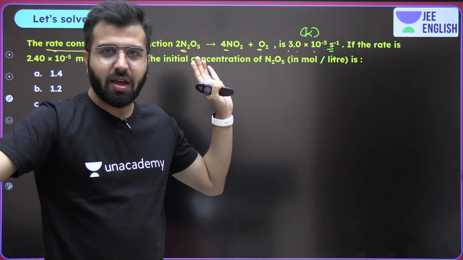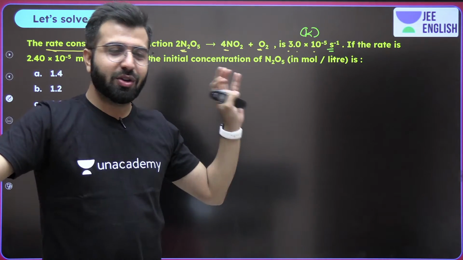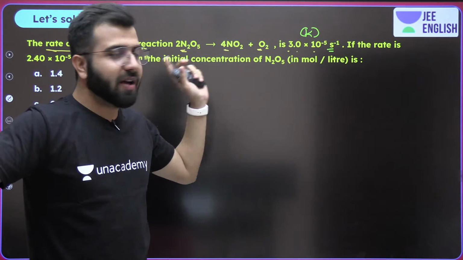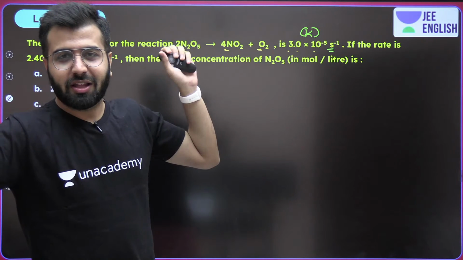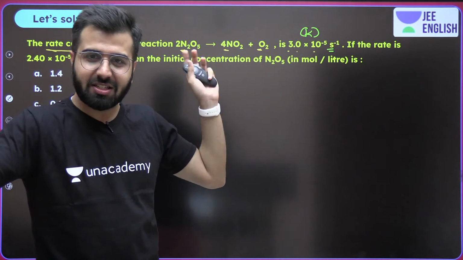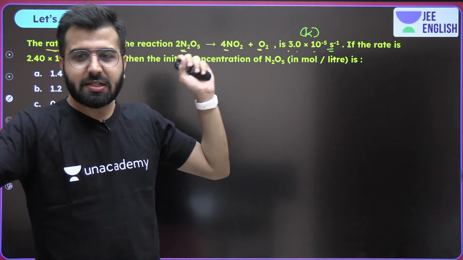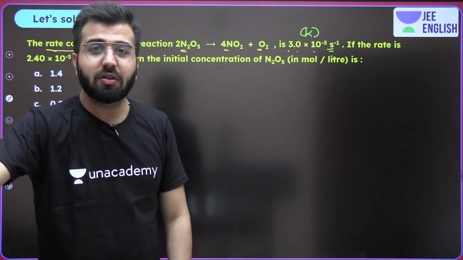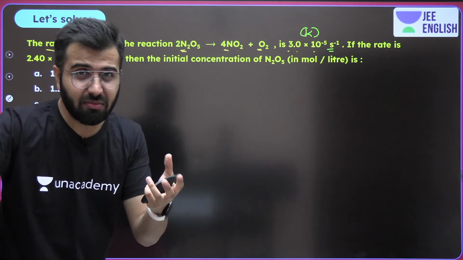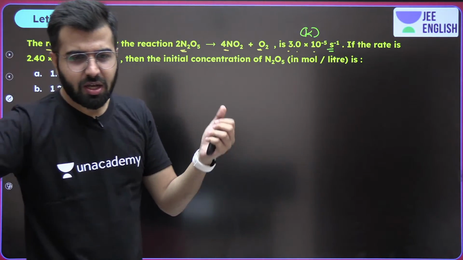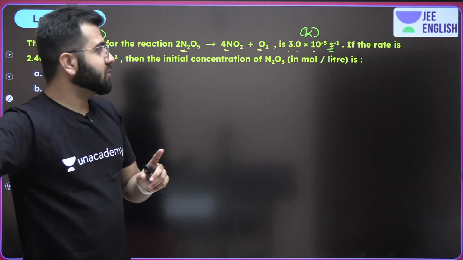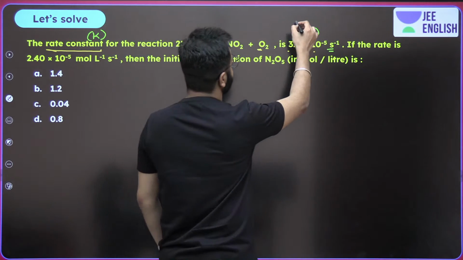Though this question is not going to use this particular value ahead, I mean the unit, the order, but yeah, still tell me. What is the order of the reaction? Whenever you have the unit which is per time, per second, per minute, per hour, whatever, the order of the reaction over here is going to be first order.